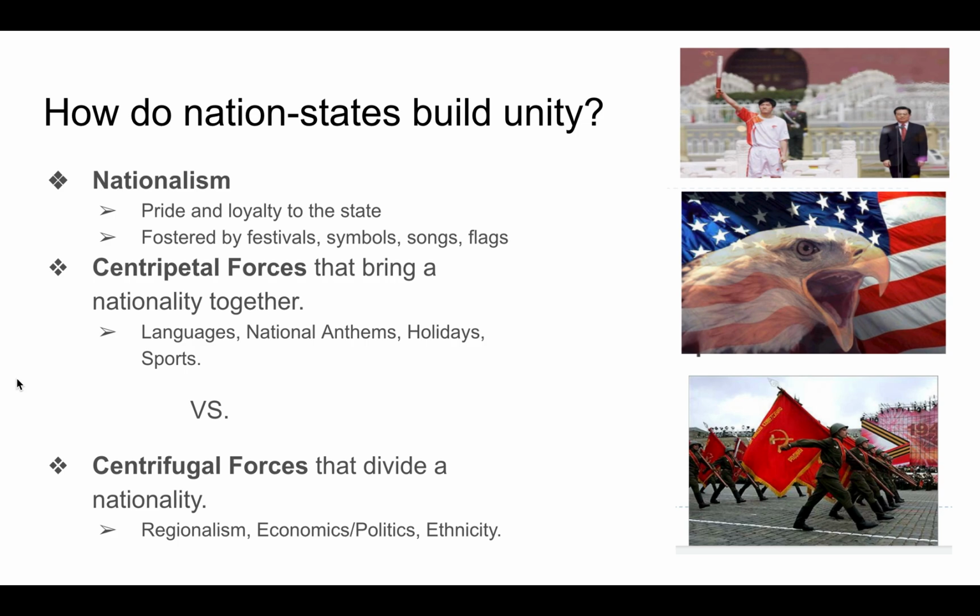Nationalism is the pride or loyalty to a state. State is synonymous with country. So in the United States, we are one state with 50 subdivisions. And loyalty we see as centripetal forces, which bring people together to increase nationalism through festivals, symbols, the American flag, songs, the national anthem, the U.S. flag, and other symbols like the freedom symbol and the American eagle. Centripetal, again, is found through increased nationality. Sports is another great example of a centripetal force.